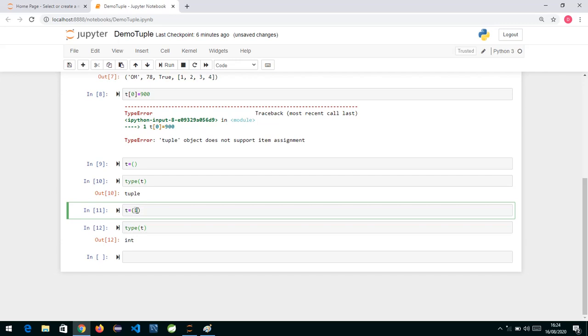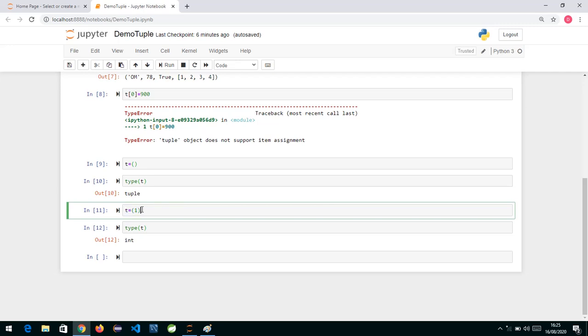It will not be taken as a tuple, but according to the data which you insert. Why? Because this is a single element, and parentheses are sometimes used for operator precedence. So the Python interpreter will take this as a normal integer 1, and it is trying to assign t the value of 1.